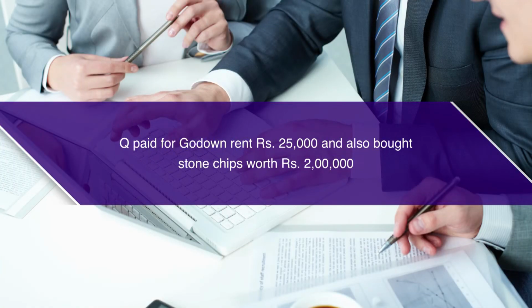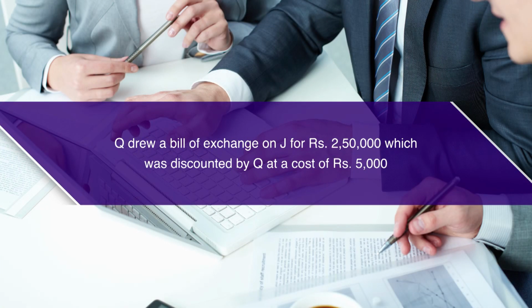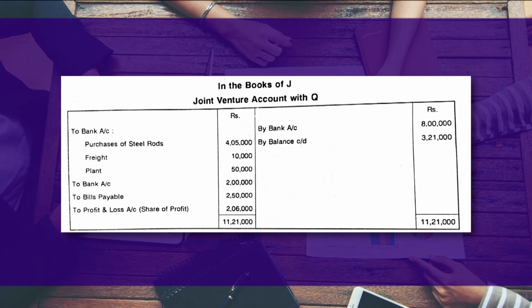Q has bought stone chips worth rupees 2 lakh and Q drew a bill of rupees 2 lakh 50,000. Both the figures are mentioned in the question. So total is 11,21,000 on both sides. So this was all as far as the joint venture account is concerned.